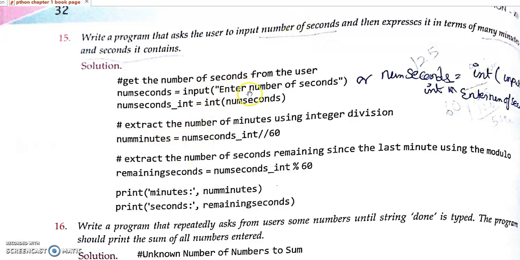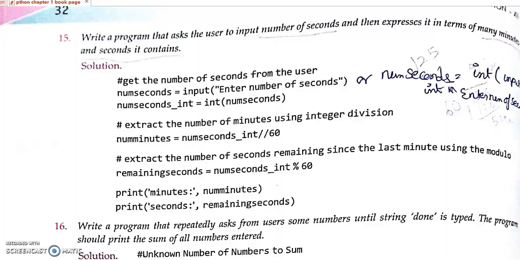First, we are getting the number of seconds as an input. It is in string form, so we need to do explicit conversion. After converting, we are putting it in the num_seconds int variable. Then here it's a floor division. Floor division will return the smaller value. So it will return the minutes, and we are extracting the remainder. The remainder is the number of seconds. This is a modulus operator, and we are printing those seconds.